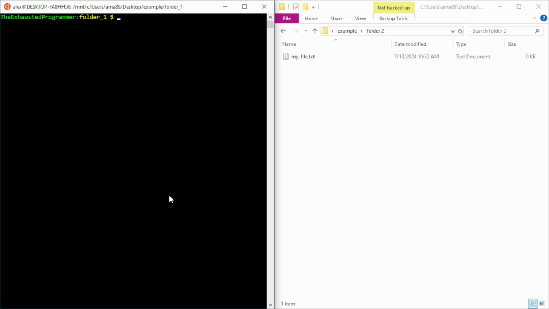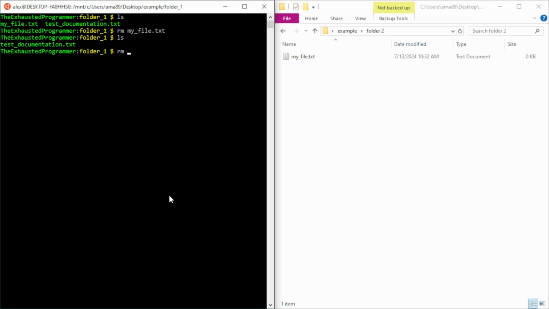One more two-letter command that I group with copy and move is rm, the remove command, that is to delete something. We now know we have 2 copies of my file. That seems a bit excessive. So we can rm for remove my file. And then it just deletes it. It no longer exists.